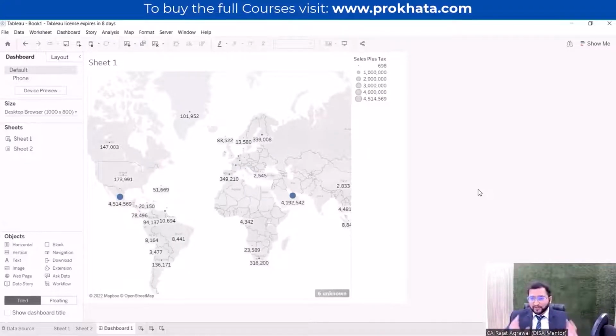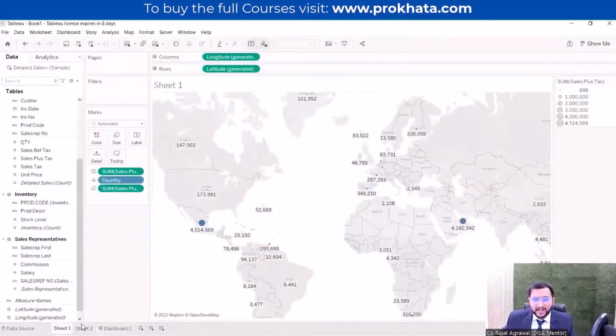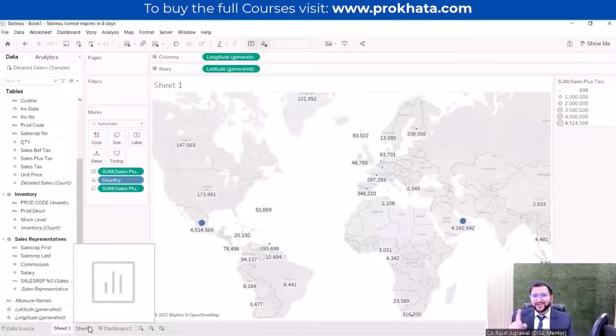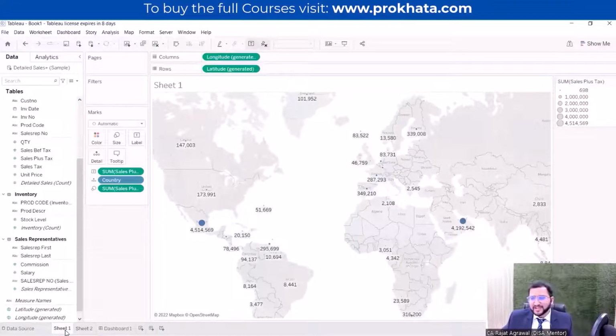First, what is the hierarchy? Just write in the chat box what the hierarchy will be. What will come first? What is the first part in this Tableau software? Just interact with me to make it more happening. I want to know whether you are getting this point or not. So first there is a worksheet. Yeah, correct. You can relate it to Excel, where we also call it a worksheet.